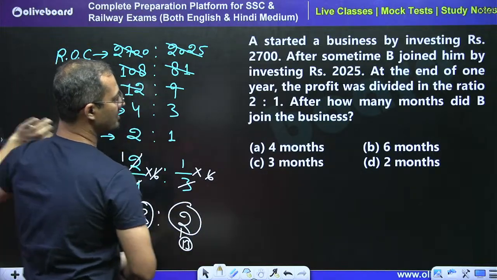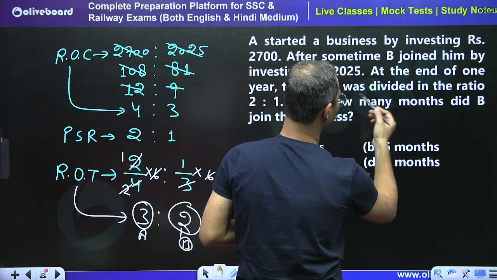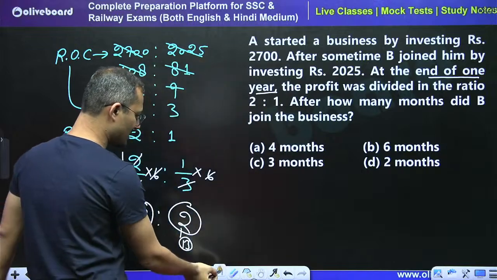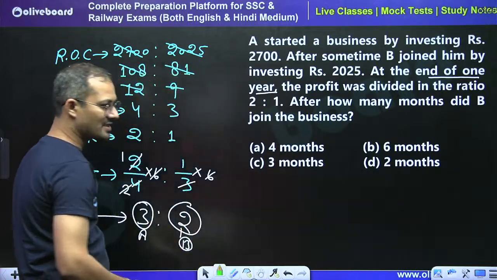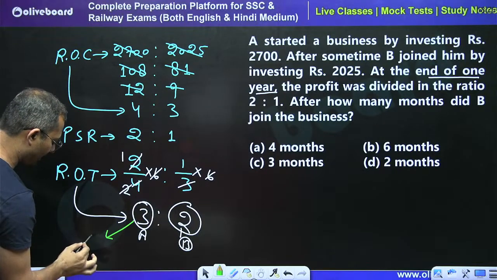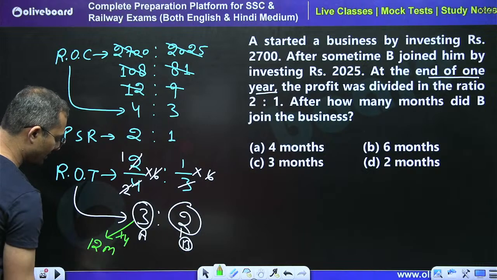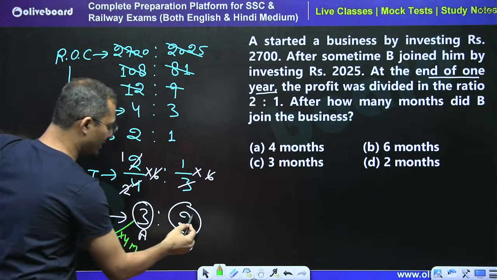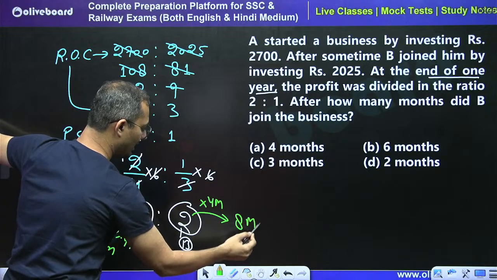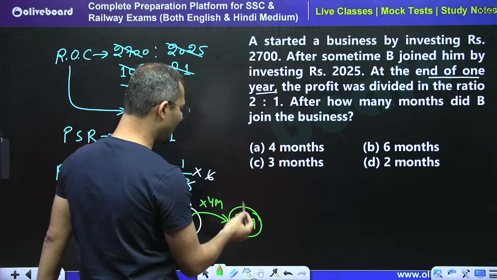In the question, A started the business, and after how many months did B join the business? At the end of 1 year means the total term of the business is 1 year, right? A started the business, so A's money was used for the complete year, that is 12 months. So 3 unit is equal to 12 months. How many times? It is 4 times, right? So 2 unit is equal to 2 into 4 months, that is 8 months.